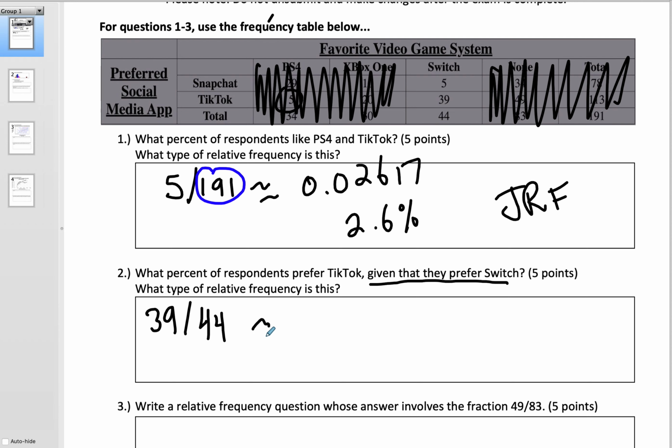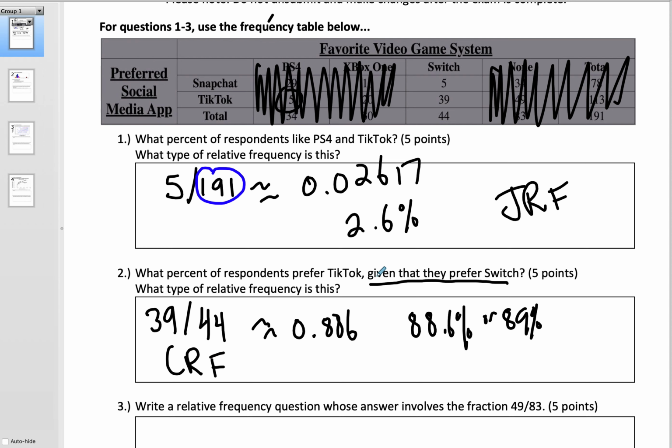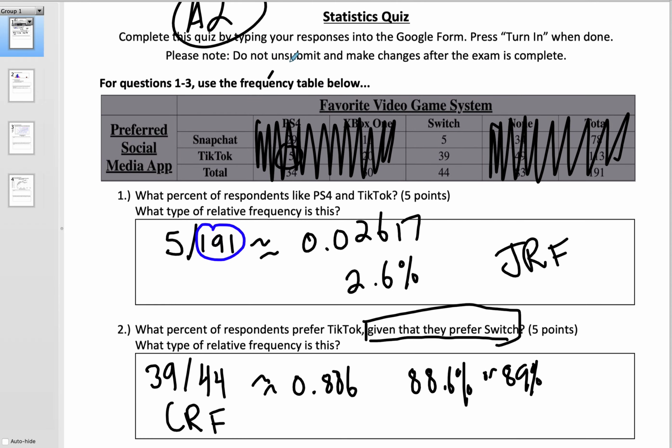Now, technically, this is equal to 0.886. So this is technically considered to be 88.6%, or I would even take 89% as an answer on this one. This is a conditional relative frequency because the key word here is the given that. And also, if you're not dividing by everyone, you're dividing only by some people. Okay, that's really, really important.